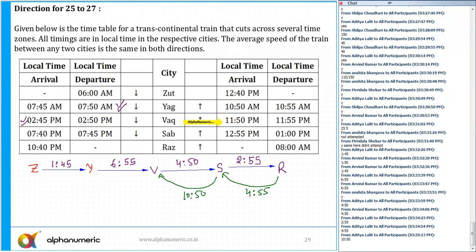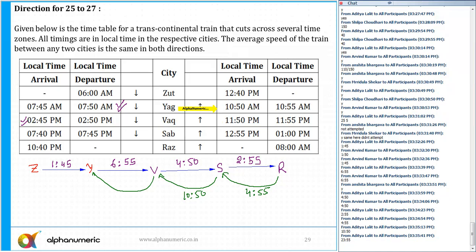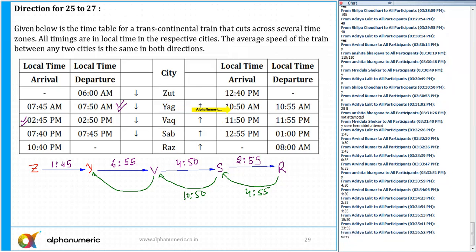Similarly, from V to Y, can you count here? V is 11:55 PM departure and then 10:50 AM. So 11:55 to 10:50. What is the total time? 10:55. No, 10:55, Aditya. 11:55 PM to 10:50 AM. So that is going to be 10:55 total hours. And then from Y to Z.